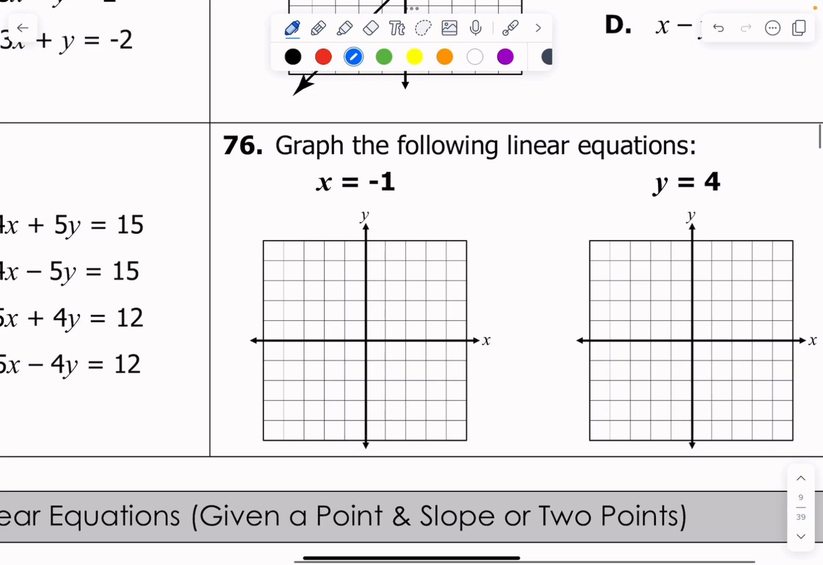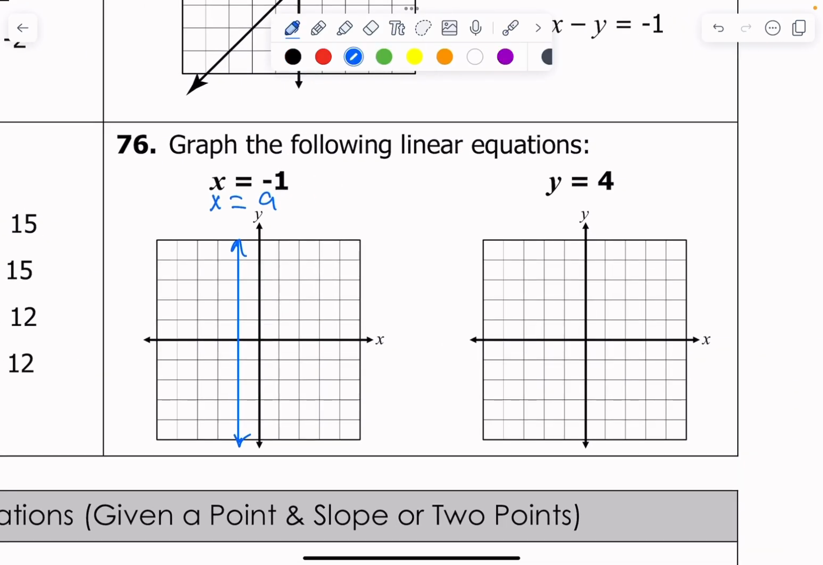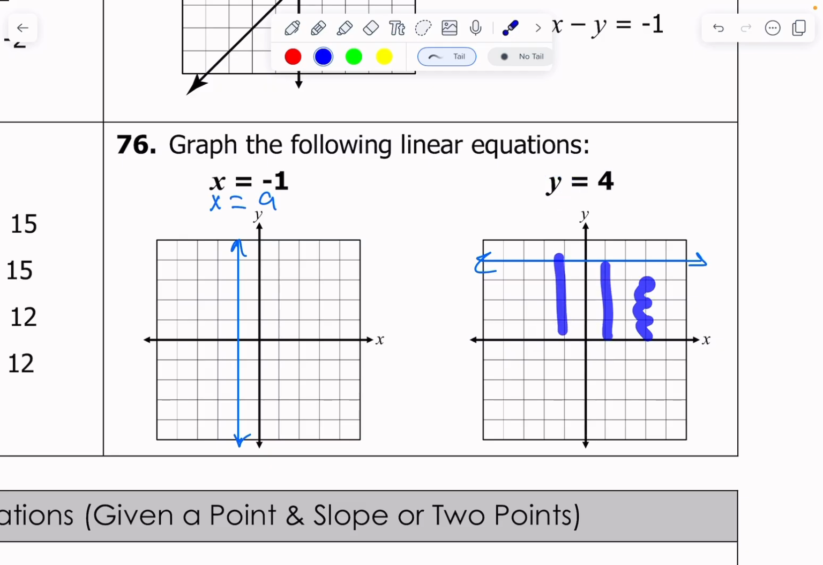76, graph the equation. This is a good problem. This is that one day where we talked about vertical and horizontal lines. Any form of the line x = a, so x equals some number, is going to be a vertical line. So in this case, x = -1 is going to be a vertical line at x = -1. Why? Well, what's the x value of every single one of these points? It's always -1. That's why that's the line. The y value, you guessed it, you're going to have a line at y = 4. It's going to be a horizontal line. Why? Funny question. Well, because the y value is always 4.